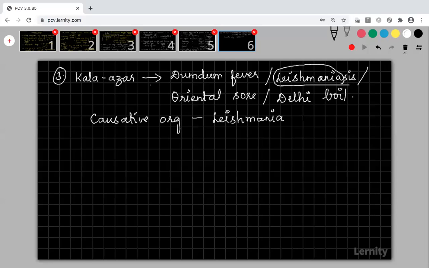But please write the full name. See, always you should know the full name because in your NEET exams, sometimes they will give you options. 2 options will be there with the same genus Leishmania. Only the species will differ. If you are studying only Leishmania, and they give one more option with Leishmania and some other species name, then you will get confused. So please study from the start. I am giving you the full name.